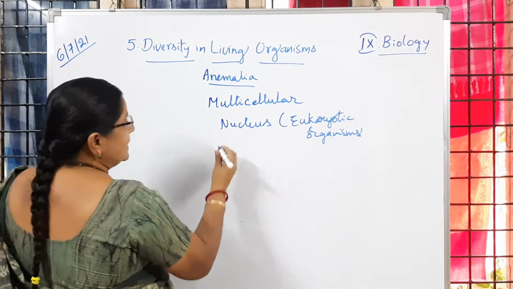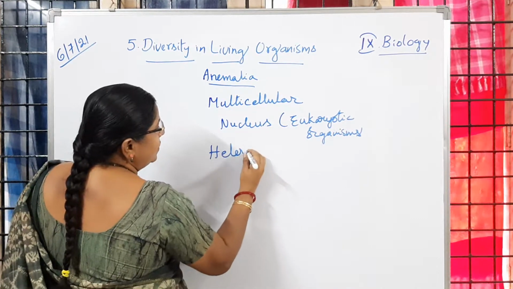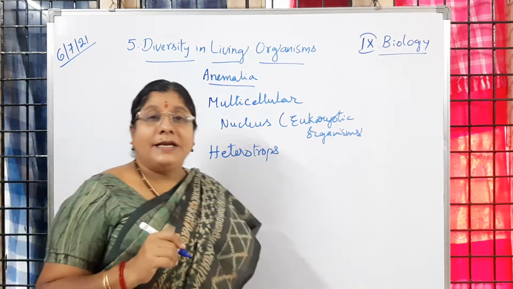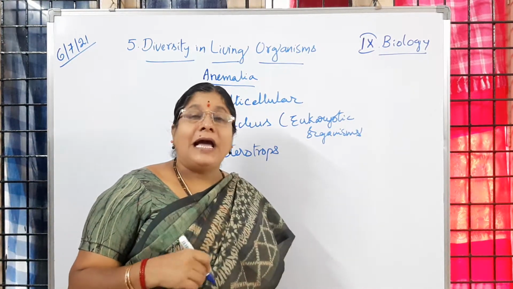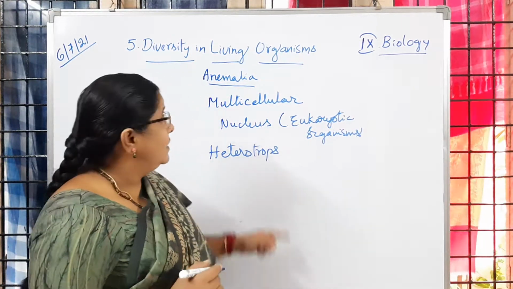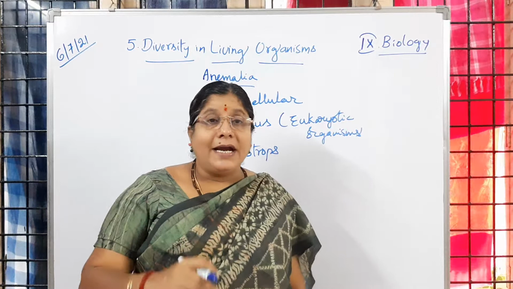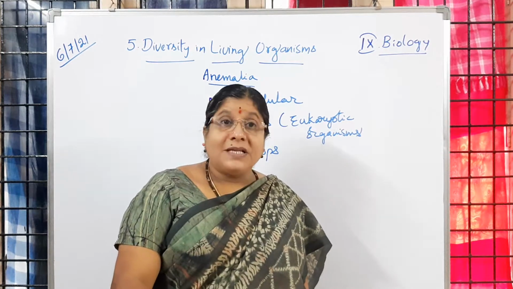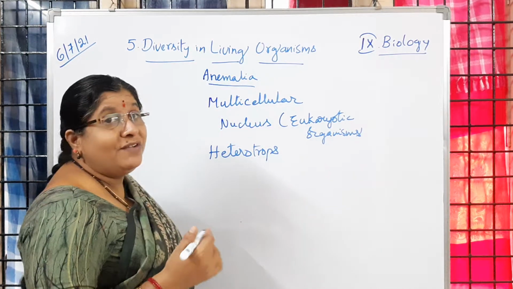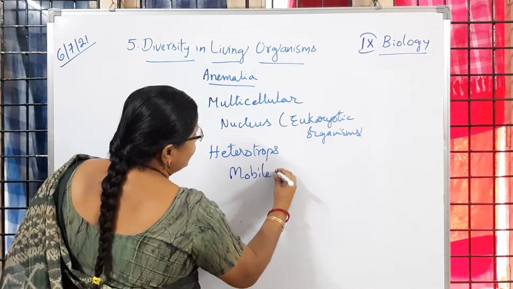Apart from that, as they cannot prepare their own food, all the animals are heterotrophs. What do you mean by heterotrophs? These organisms cannot prepare their own food and they have to depend on other organisms for food. Maybe plants or other animals, they are going to get the food. So they are called heterotrophs and that nutrition is called heterotrophic nutrition. Apart from that, almost all the animals are moving from one place to another place. So they are mobile in nature.